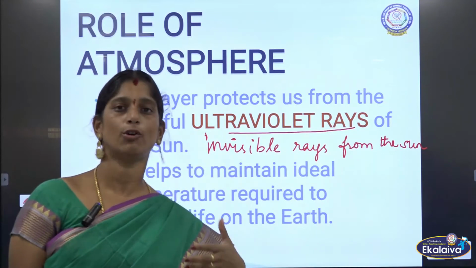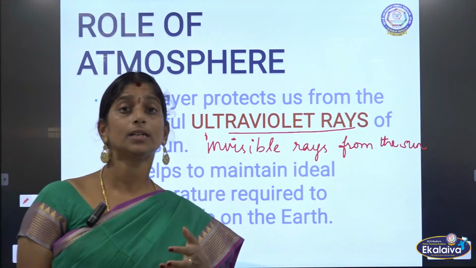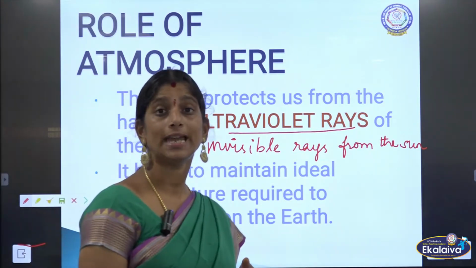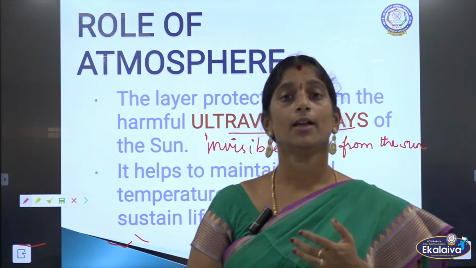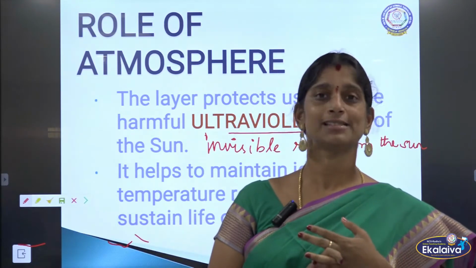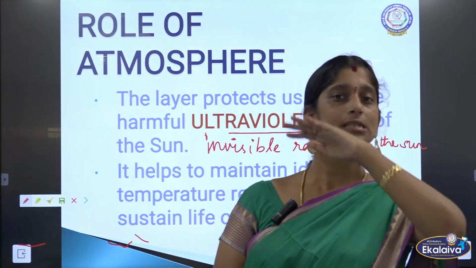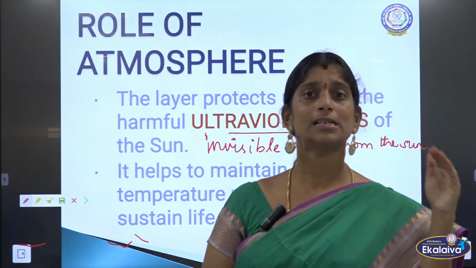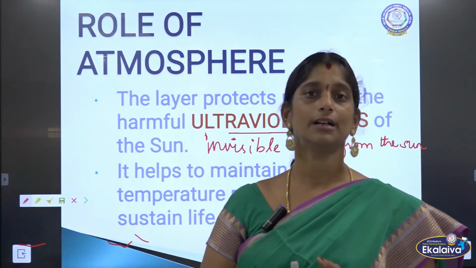Continuously seeing or getting in touch with these ultraviolet rays will create vision loss. We may lose our vision. Then we may end up with skin cancer also. So ultraviolet rays are very harmful for us. This atmosphere layer covers the earth such that these ultraviolet rays do not reach us.